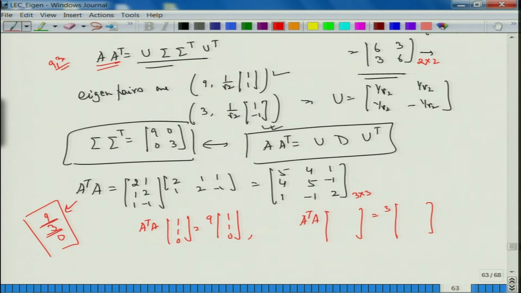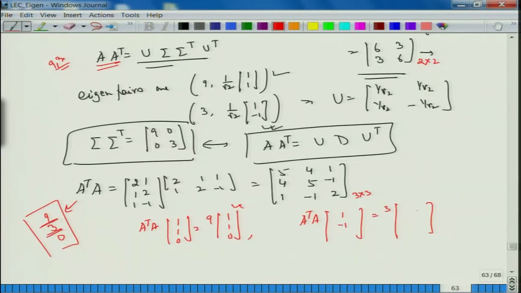See, the idea is that A transpose A is a symmetric matrix. So, the eigenvectors have to be orthogonal, all right. So, this one eigenvector is already 1, 1. So, I have to look at 1, minus 1 and then something, all right. So, I have to have 1 here, minus 1 here, and something that you need to put. So, what should that be? Fine. So, 5 minus 4 is 1. I want 3. So, maybe I could put 2 here. So, let us check whether it is okay or not.